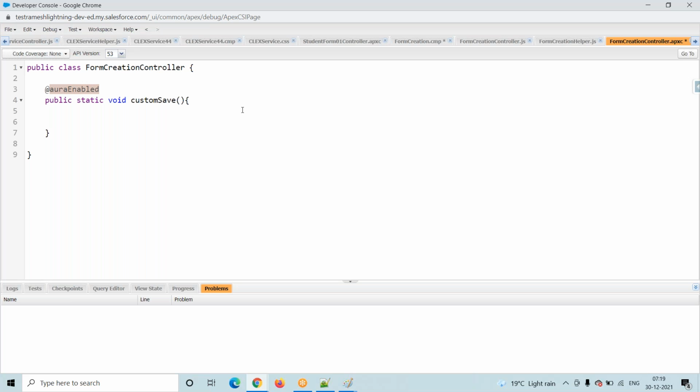Then the second one is this method should be public plus static. The return type is anything, it doesn't matter, that is based on my requirement. So whenever we are implementing one method, that method we have to show to the lightning component. On the top of the method we have to use the AuraEnabled annotation, plus that method should be a public static modifier.